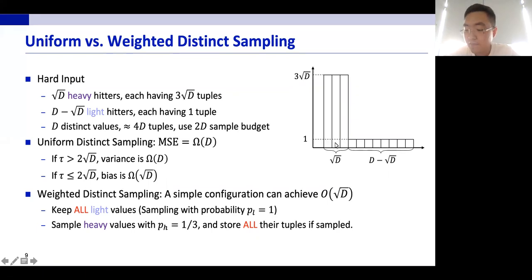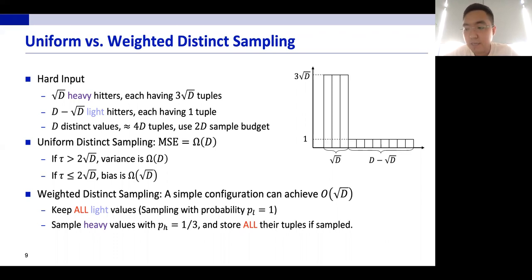And then for each heavy value, we're going to sample it with probability 1/3. But whenever a heavy value gets sampled, all its tuples will be stored. We can check that this consumes another D from the sample budget in expectation. And then we can show that the mean square error of this algorithm would be square root of D.